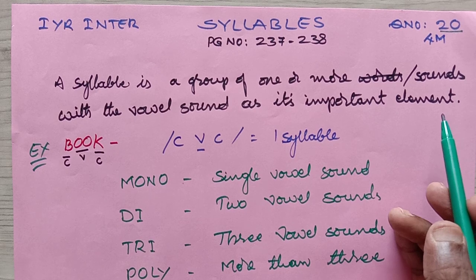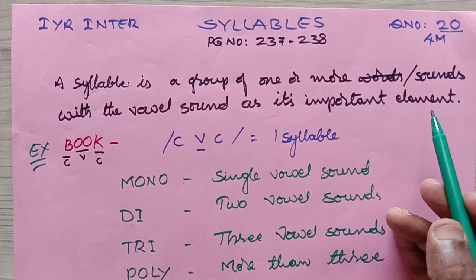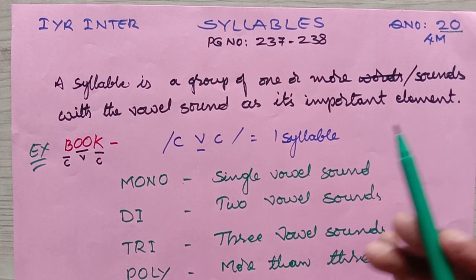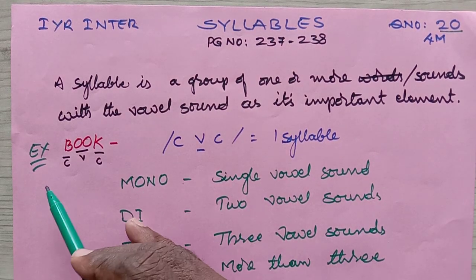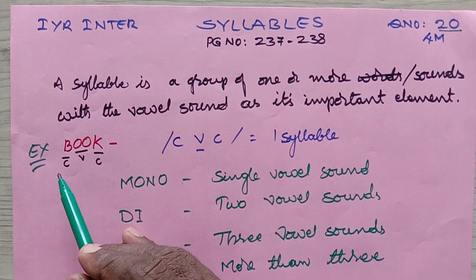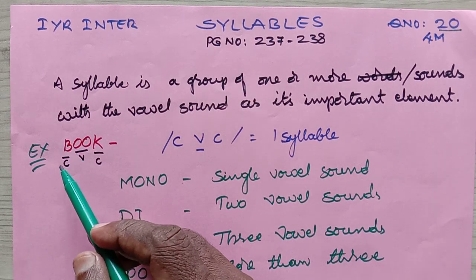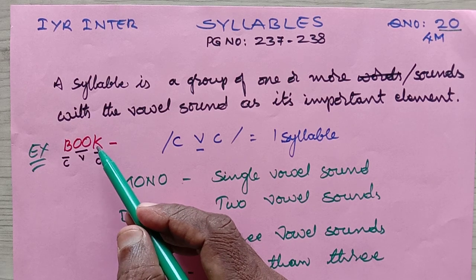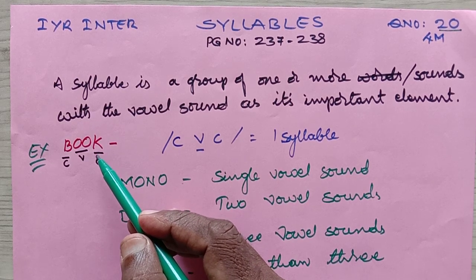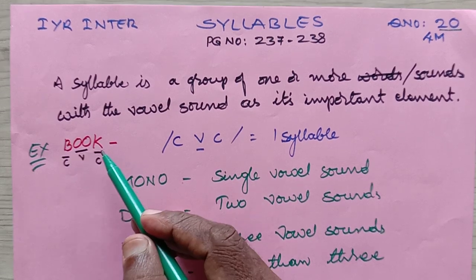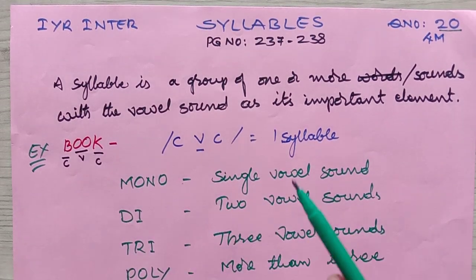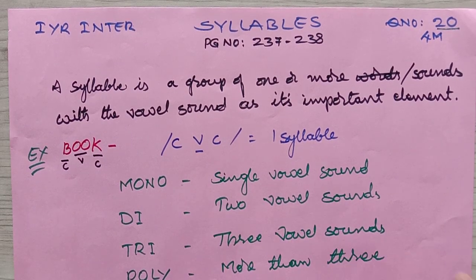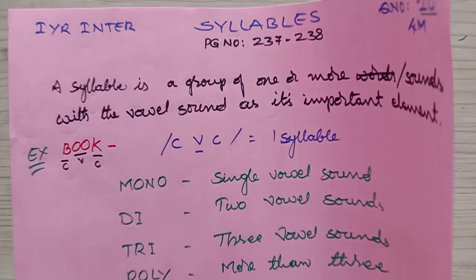We need to find the vowel sound as its important element. Now how can we write this? For example, if you say book, this is a consonant, this is a vowel sound, and this is a consonant. Consonant, vowel, consonant put together is one syllable.